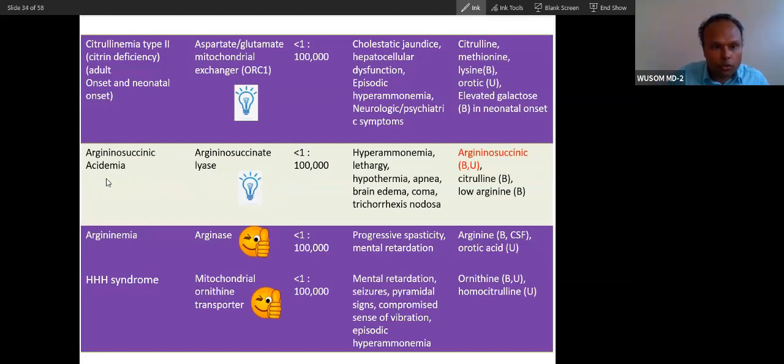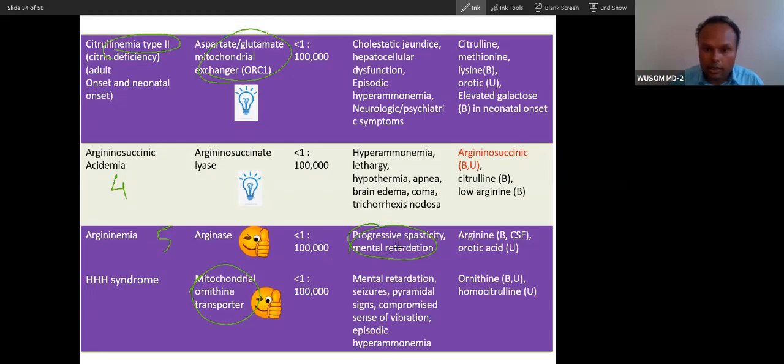So this is the fourth one, and this is transporter deficiency. These are transporter deficiencies, and in the presentation you will see the color is different, and they have a different presentation. There are 5 urea cycle defects. Among those, 4 have the same presentation, but the 5th, arginemia, will have a different presentation. You can see spasticity, especially of the lower limb. The presentation actually starts after 3 years of life.